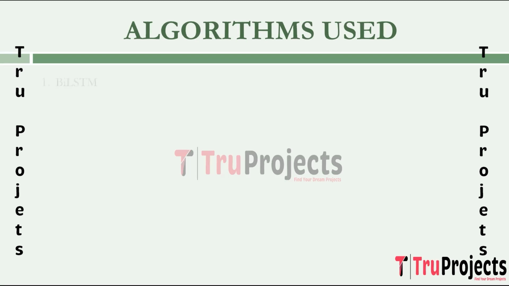Algorithms which are used in the project are BiLSTM, which is bidirectional long short-term memory. It is a type of recurrent neural network architecture, which is RNN architecture, specifically an extension of LSTM. It processes sequences bidirectionally, incorporating information from both past and future time steps. This is achieved by using two separate hidden states, one for processing the sequence from the beginning to the end, and the other for processing it in reverse. BiLSTM is effective for capturing long-term dependencies in sequential data, making it suitable for analyzing text data, such as social media posts. In the project, it is used to understand the temporal aspect of emotions expressed in monkeypox-related tweets.